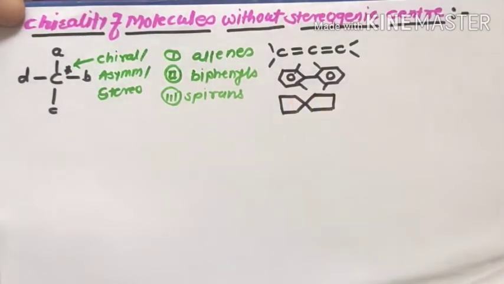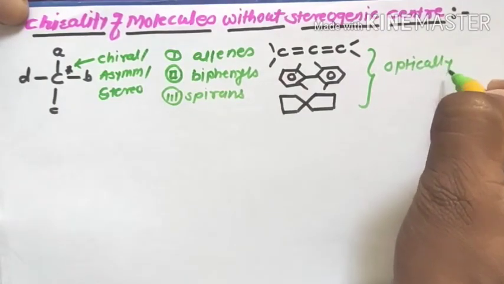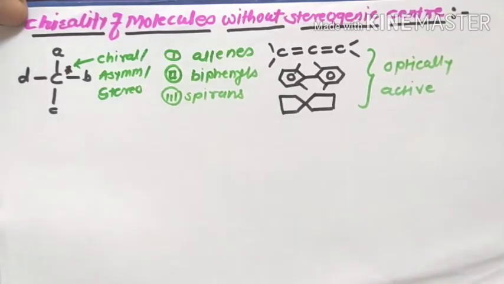Such molecules show optically active compounds. That means it gives isomeric pairs.